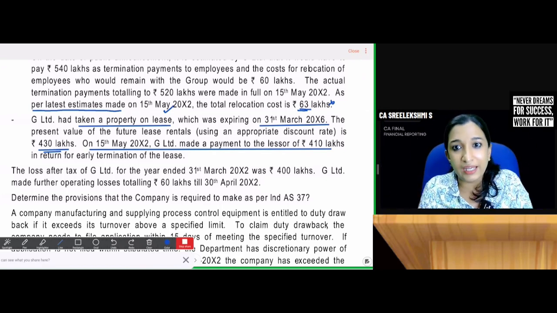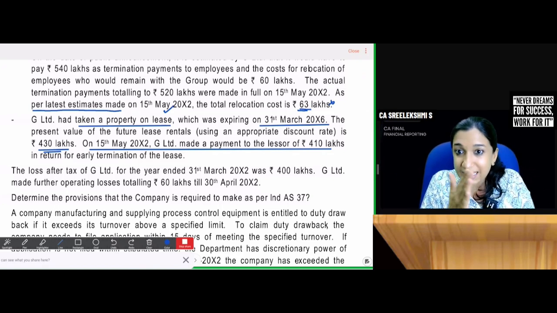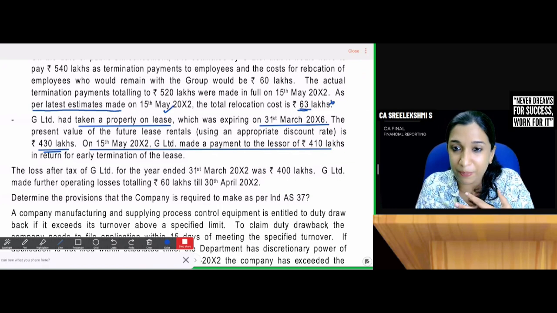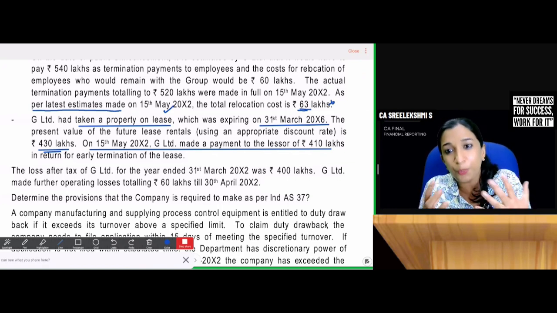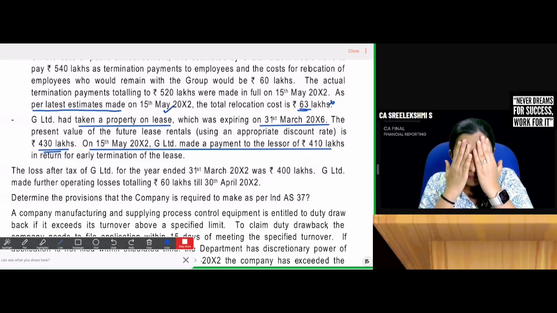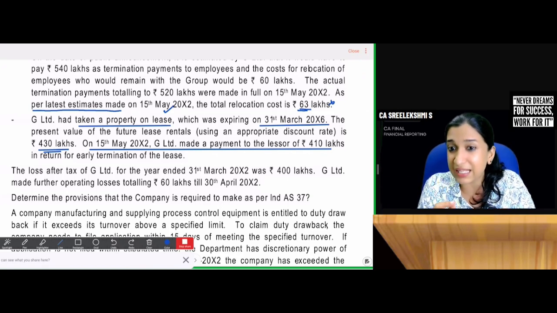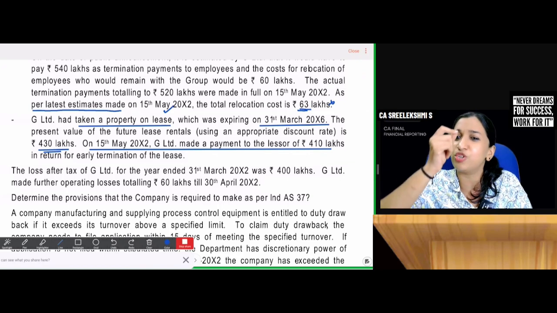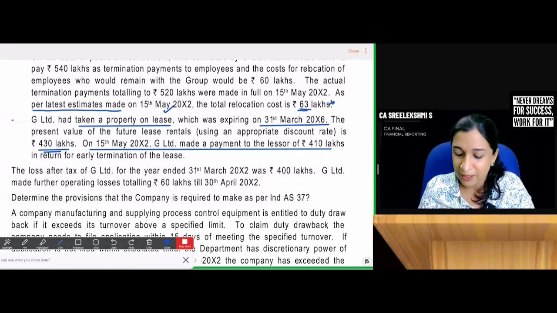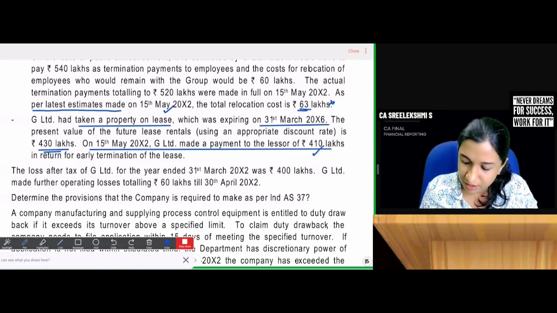If the factory was on lease, I'm cancelling that lease agreement early, on which I have to pay termination penalty. So I had to pay 10 lakhs on 15th May. On 31st March, we will identify this as an adjusting event, as the condition was already existing on the balance sheet date. Therefore, we create a provision for 10 lakhs.